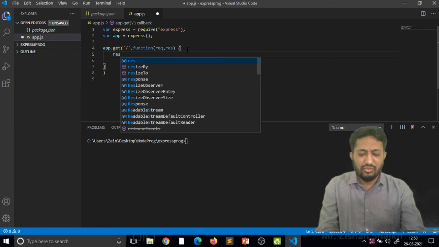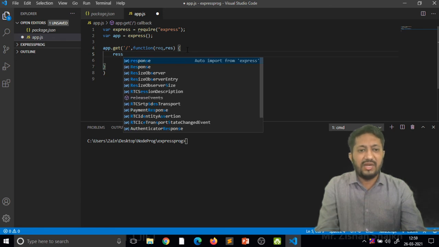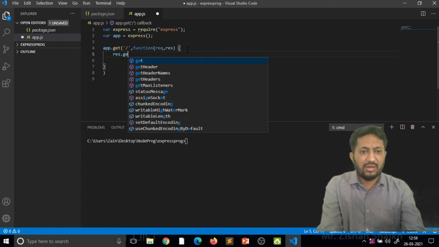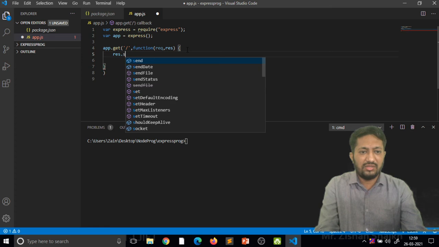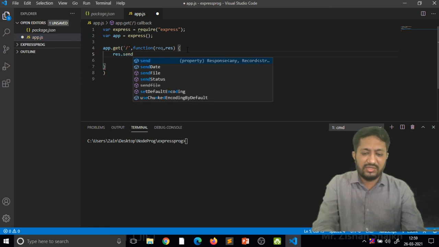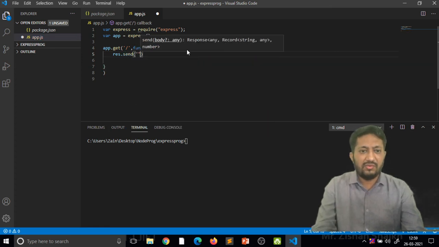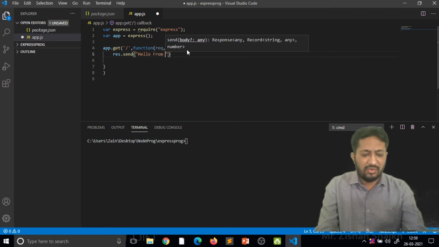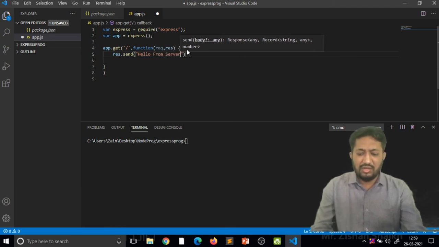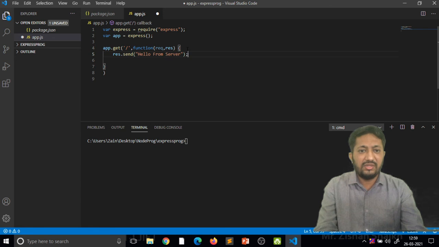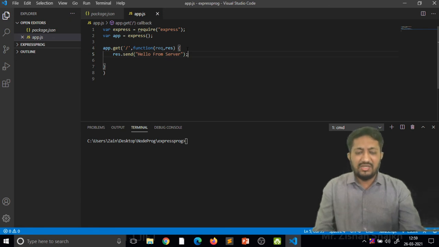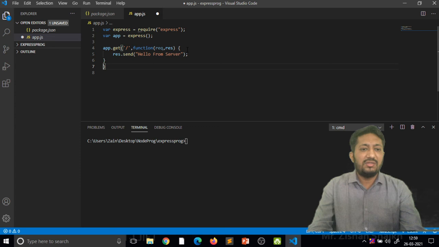Response is generally used when the server is sending the data. So response.send, and what data is the server sending? Hello from server. This is the data the server is sending. So this is the basic code using which you get the data from the server.